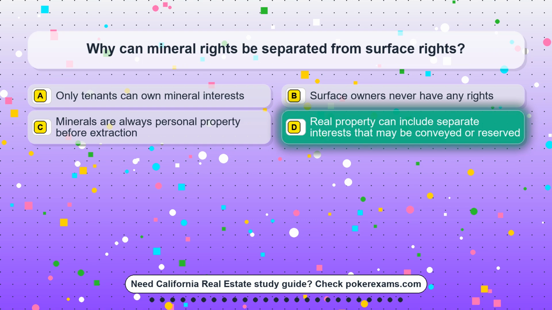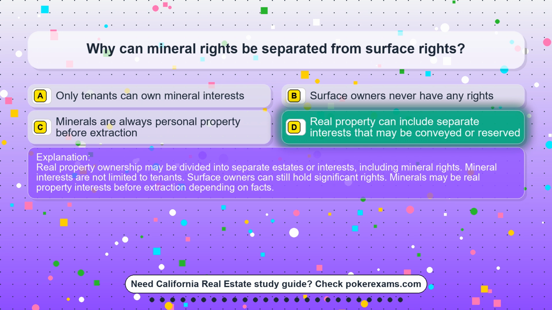The correct answer is option D. Real property can include separate interests that may be conveyed or reserved. Real property ownership may be divided into separate estates or interests, including mineral rights. Mineral interests are not limited to tenants. Surface owners can still hold significant rights. Minerals may be real property interests before extraction depending on facts.